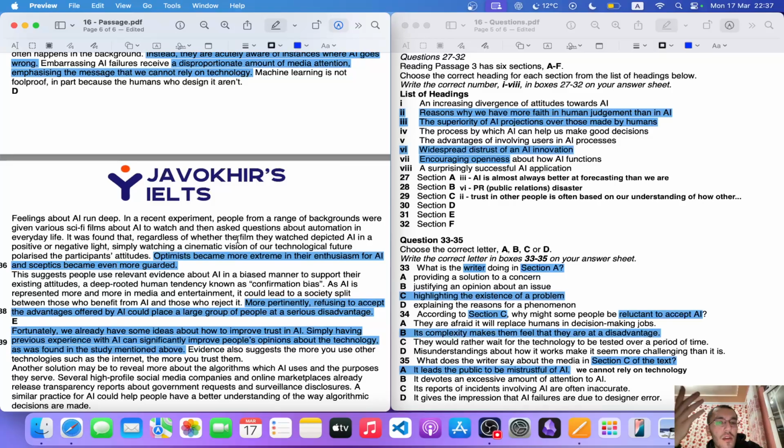It is just talking about the depictions of AI in sci-fi films, and they continue supporting it more. Haters became hated more. So representing AI in media and entertainment could split society into those who benefit and those who reject it.